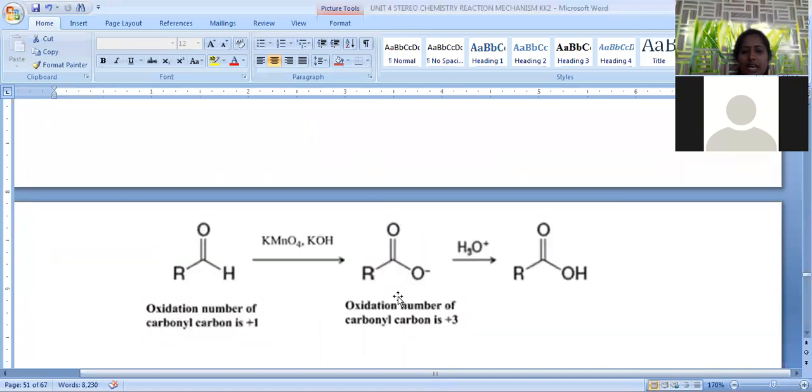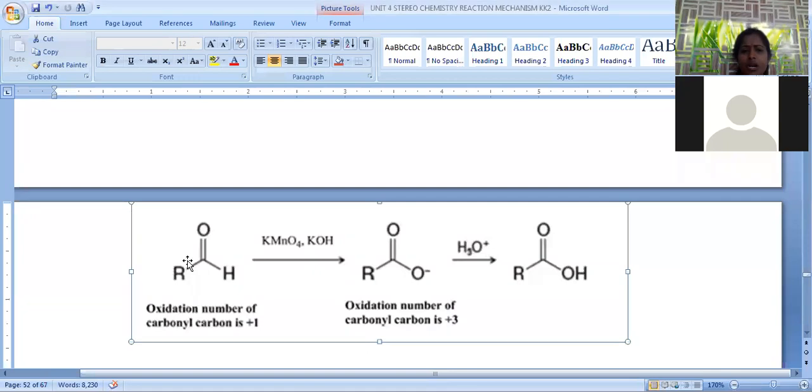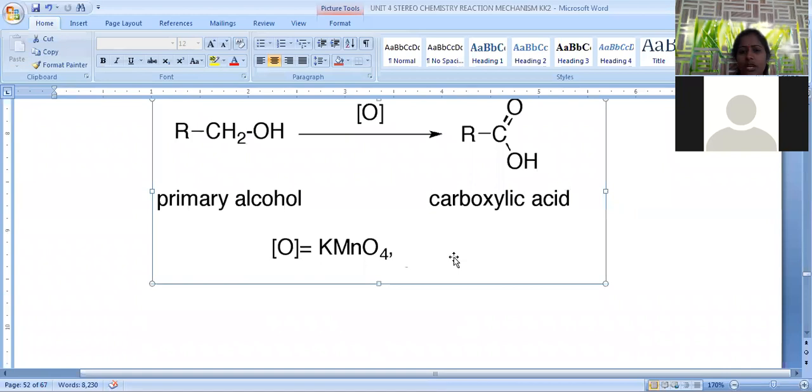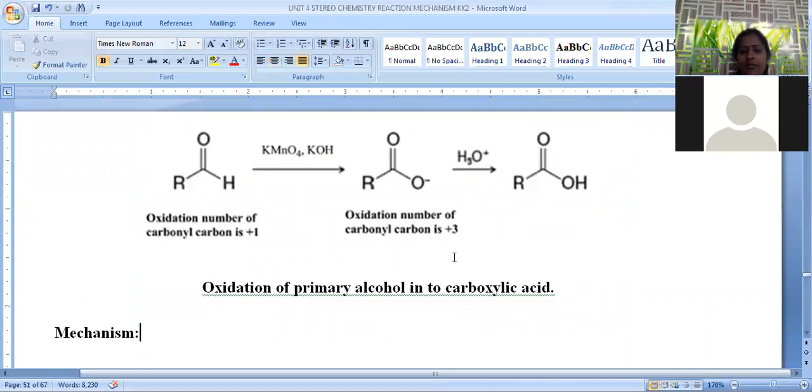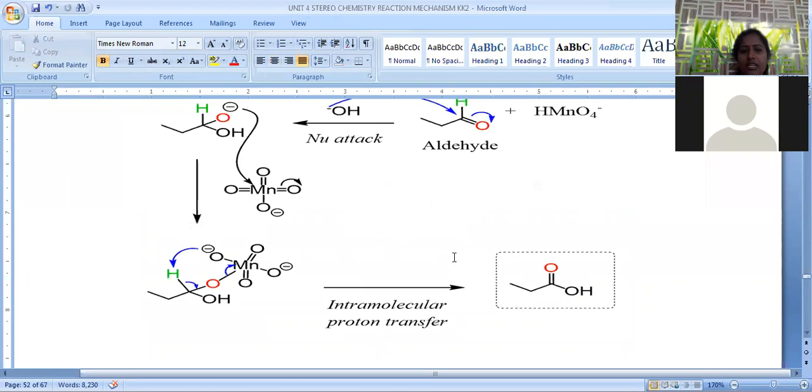When aldehydes undergo oxidation, they are converted into carboxylate ions first. These carboxylates are further converted into carboxylic acid by treating with water, because a proton is accepted by this molecule.